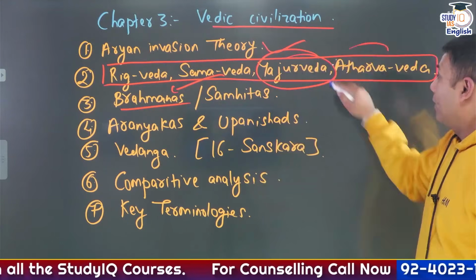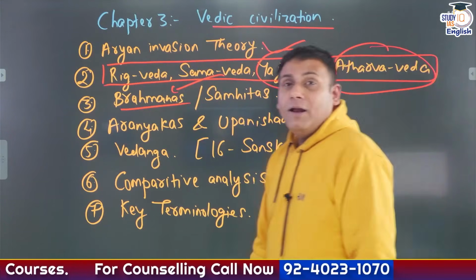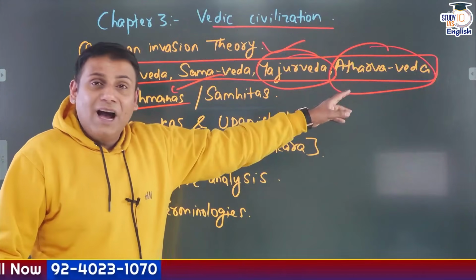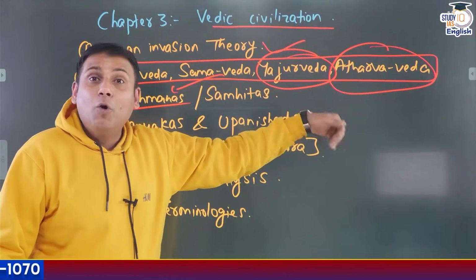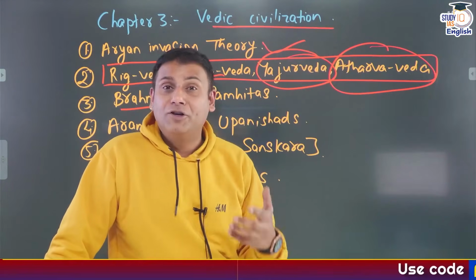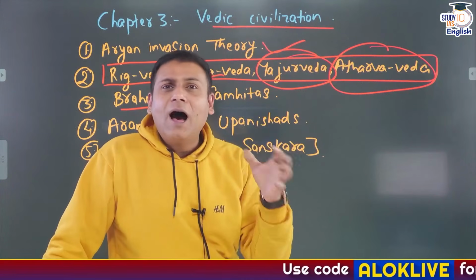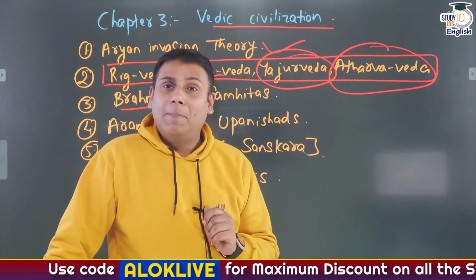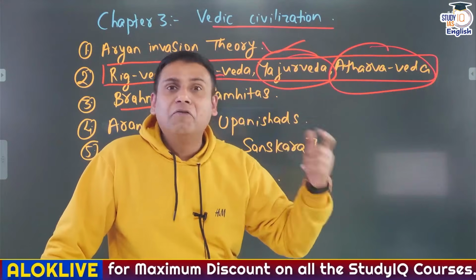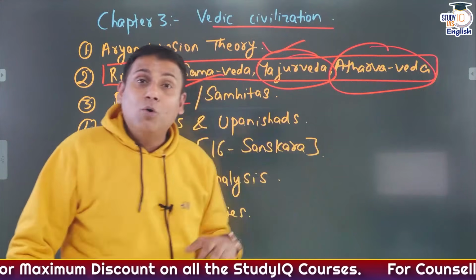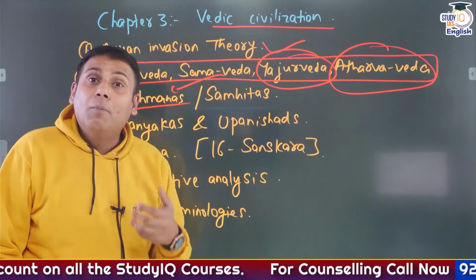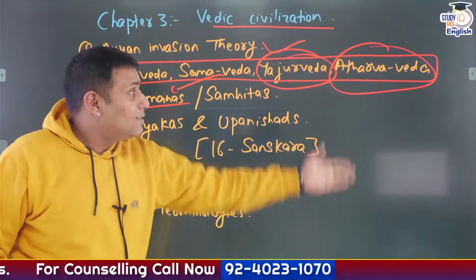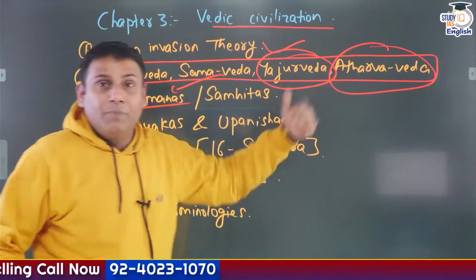Atharva Ved. Okay. Specifically, I'll give you a very simple example. From Atharva Ved, one Upanishad is derived. That is Mundaka Upanishad. And in Mundaka, our national motto is given. Satyameva Jayate Nanratam. Truth alone triumphs and not the falsehood. So our national motto has been derived from which Upanishad? Mundaka Upanishad. Mundaka Upanishad has been derived from which Veda? It has been derived from Atharva Veda.